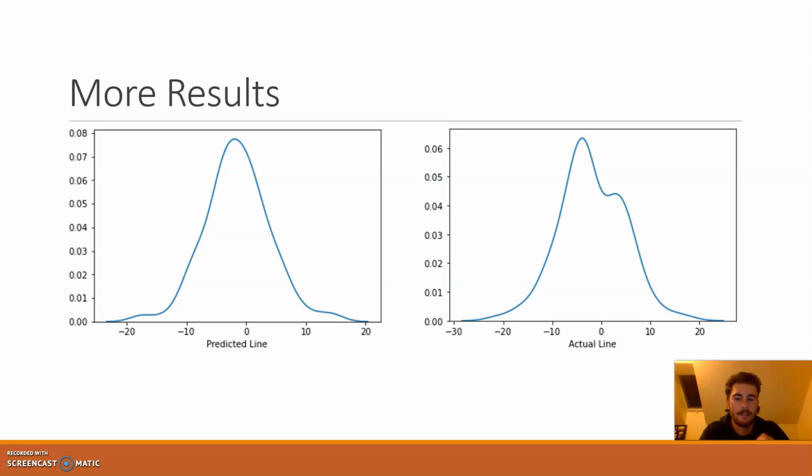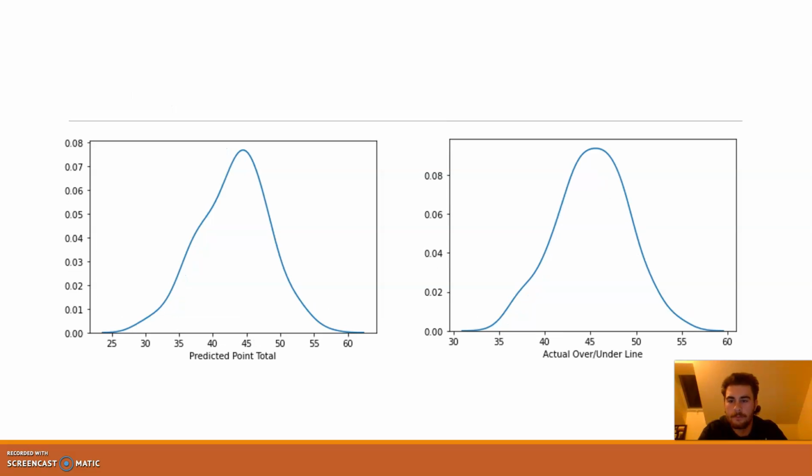The actual line is much less uniform; it looks a little bimodal, with a little hump here, but it's centered at negative 1.88. So the means of the two are pretty close.